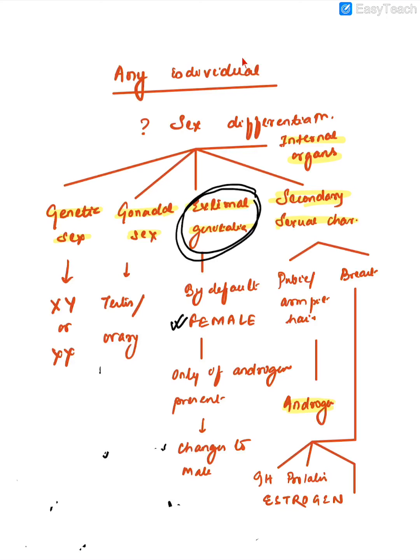Okay, so this is how the external genitalia and the internal sex organs are developing in males and females respectively. Then comes the final category, that is the secondary sexual characteristics. The secondary sexual characteristics can be divided into the pubic and armpit hair and the breast in females. The breast in females primarily depend upon the presence of estrogen.